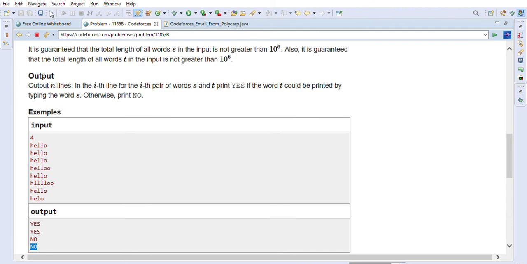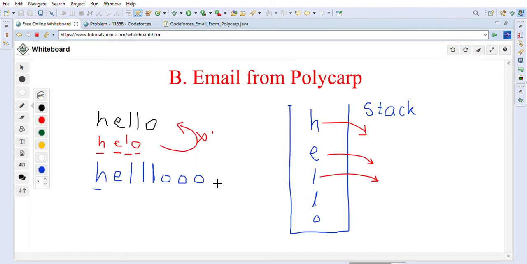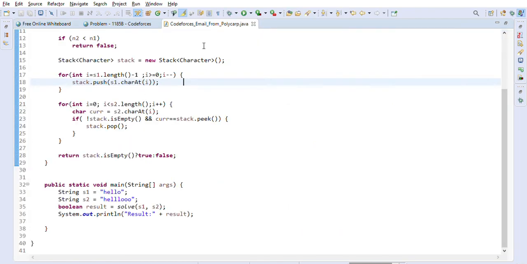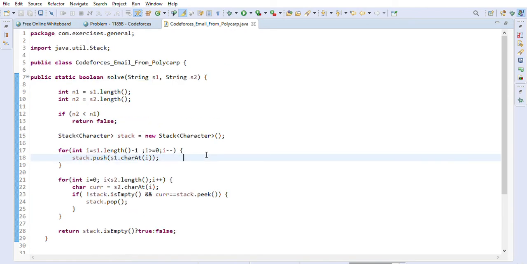Otherwise we will return yes if it is formed, right, like this. In this case we will return yes because we can form the first word. In this case we will return no, right? We will return no here because it's not possible to form hello from HELO, right? So let's look at the implementation, it will be easy to understand after I showed you the example.